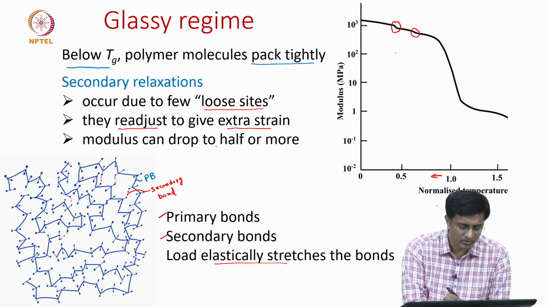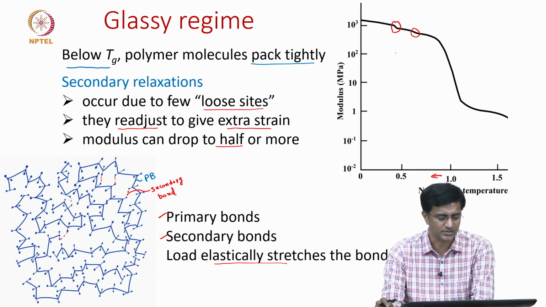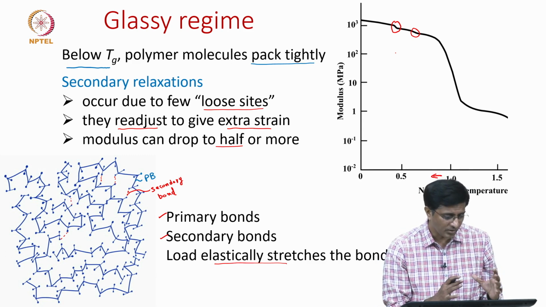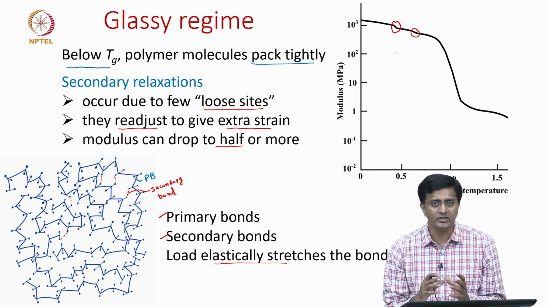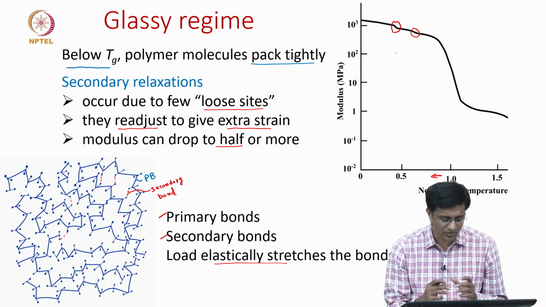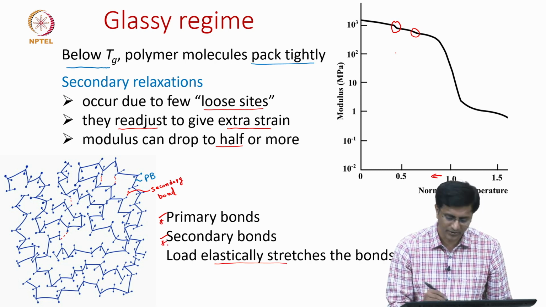So, as I mentioned, the modulus drops at most to half or even more in some instances. But now let us see, from this framework of the glassy regime, is it possible for us to estimate the modulus of these glassy regimes in terms of, again, the primary bonds and the secondary bonds.